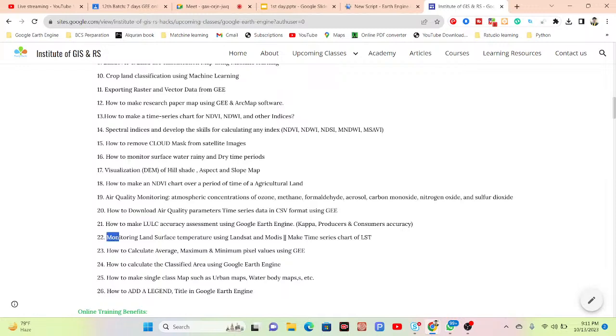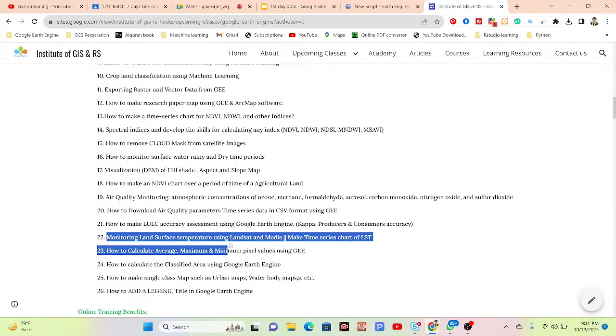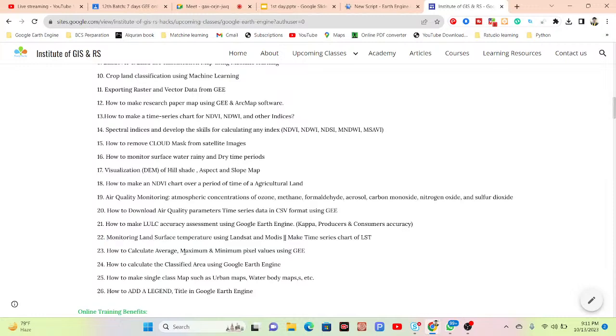We also try to discuss monitoring land surface temperature, mainly Landsat as well as MODIS satellite imagery, how we can easily estimate the land surface temperature or LST, and also make the time series chart of LST. Then how to calculate average, maximum, minimum pixel value in the Google Earth Engine platform. Suppose you want to calculate the average NDVI for Dhaka city? The maximum NDVI for Dhaka city? The minimum NDVI for Dhaka city? So this type of pixel value, how we can easily calculate for average, maximum, minimum. We also discuss that.